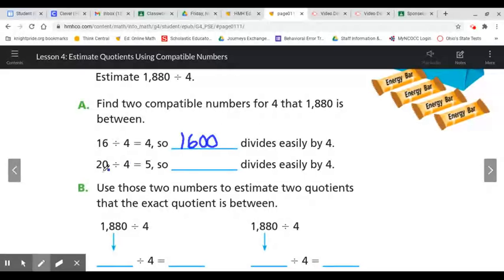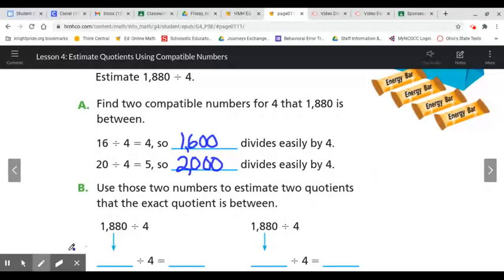The second part, 20 divided by 4 equals 5. So we're going to use that 20 to get us started with our quotient here. 20 would turn into 2,000, and that divides easily by 4, okay? So look again, 1,880, that's less than 2,000. So 1,880 falls in between 1,600 and 2,000.